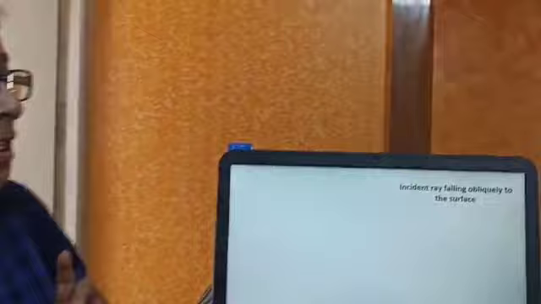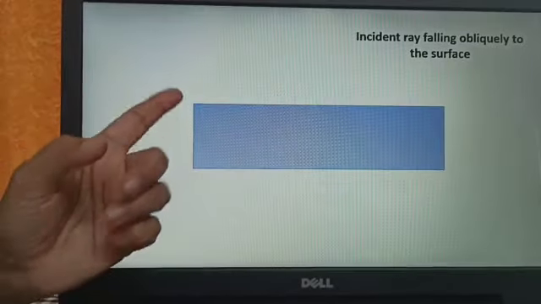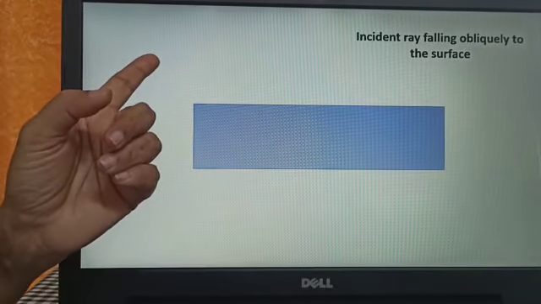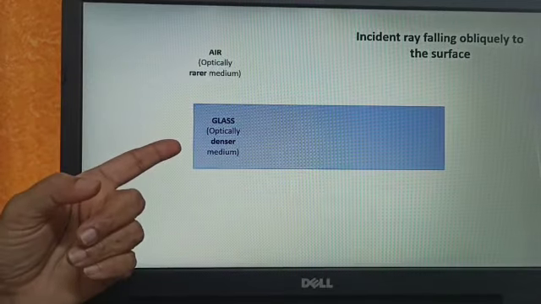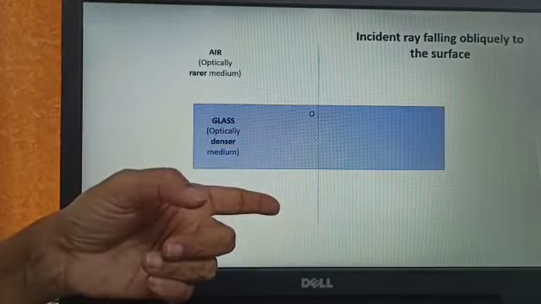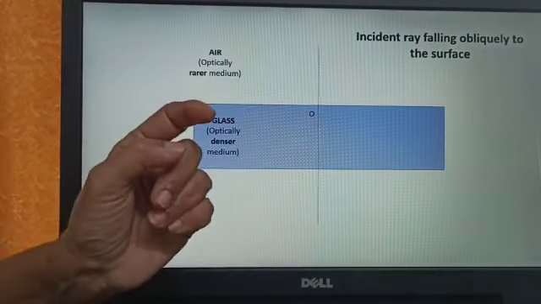Now see, I will show you what happens to a ray when it falls obliquely to the surface of separation of the two media. I have taken air as a rarer medium and glass as a denser medium, and here we have the normal drawn to the surface, and O is the point of incidence.